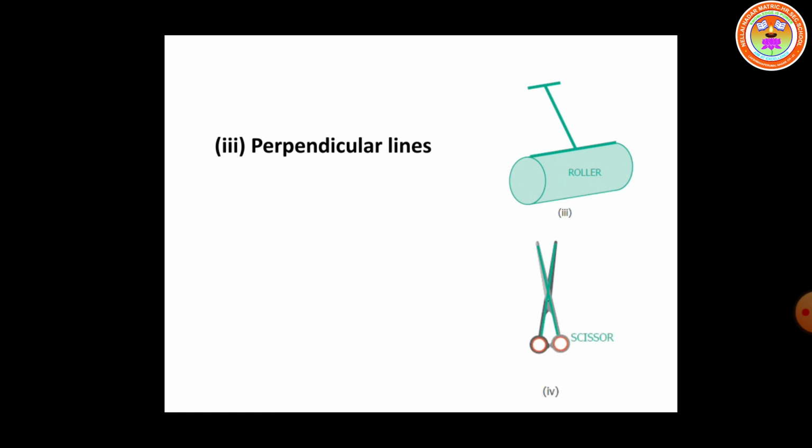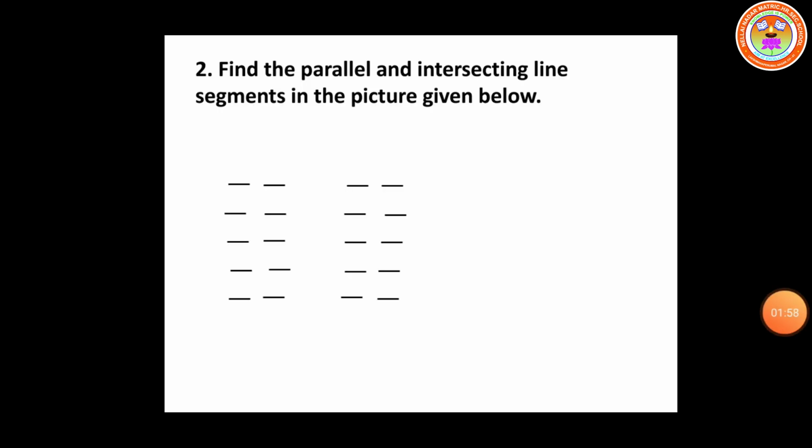Next one, see the thick lines in the given diagram. They are intersecting at a point. Therefore, the name of these lines is intersecting lines. Next one, here see the second question.